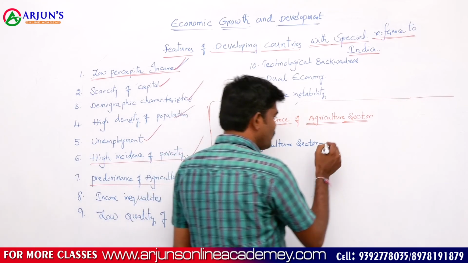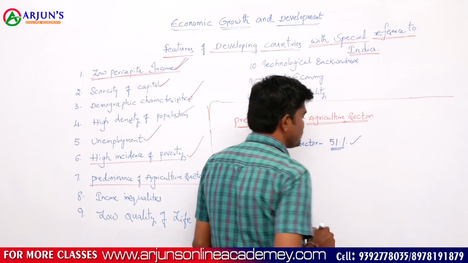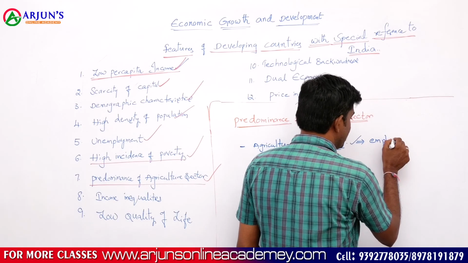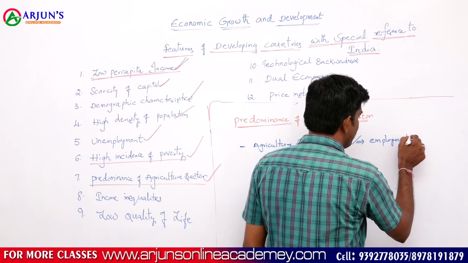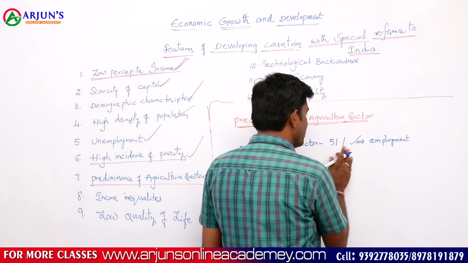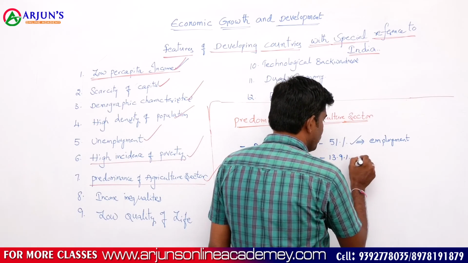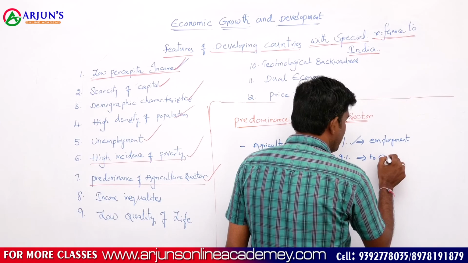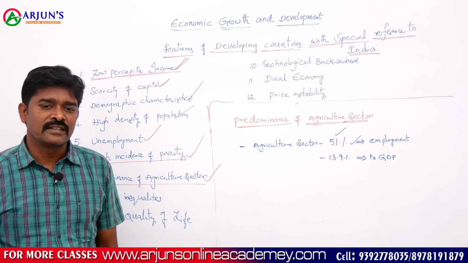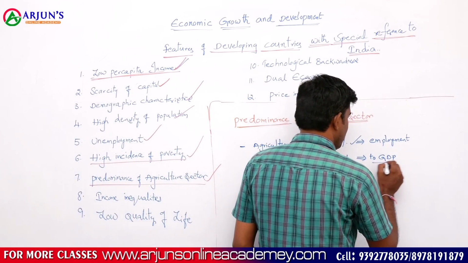More than 51% of the population in our country depends on the agriculture sector for their employment. But their contribution to the GDP is only 13.9%, though a large percentage of the population depends on agriculture for their livelihood.